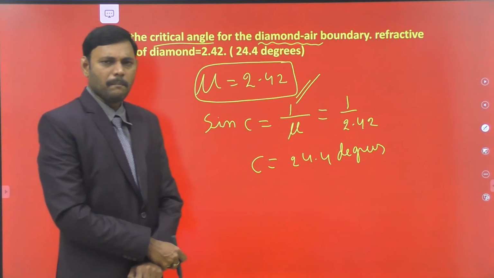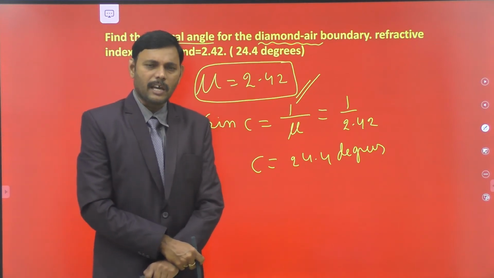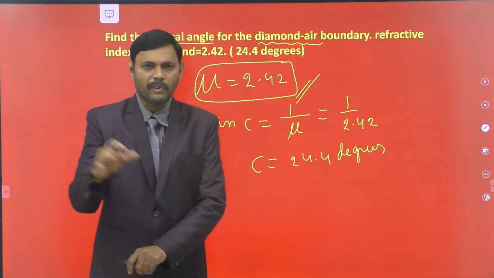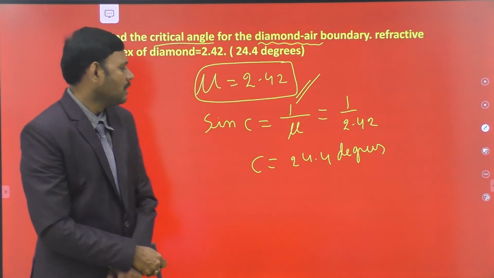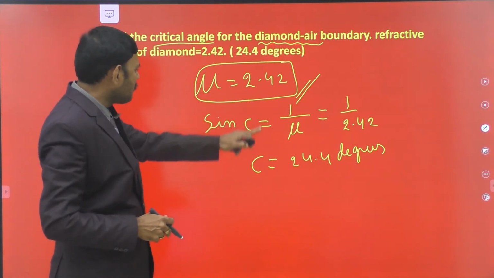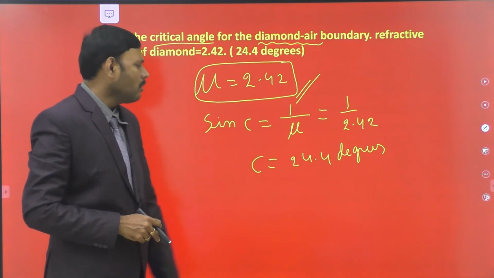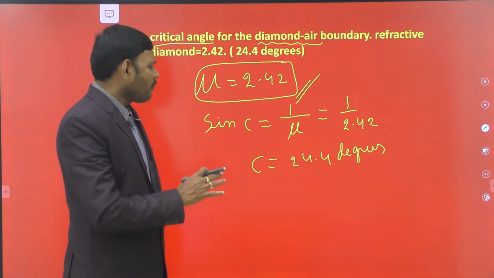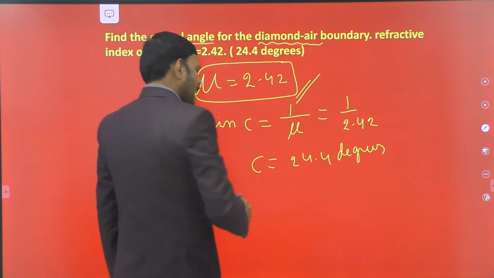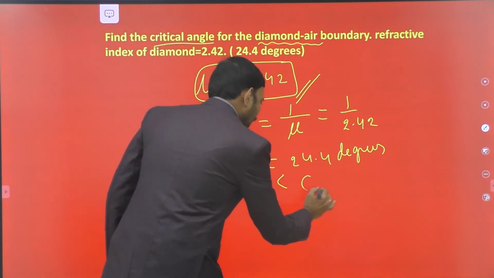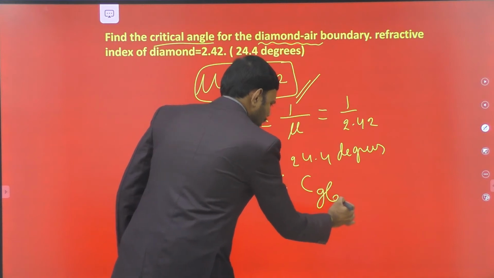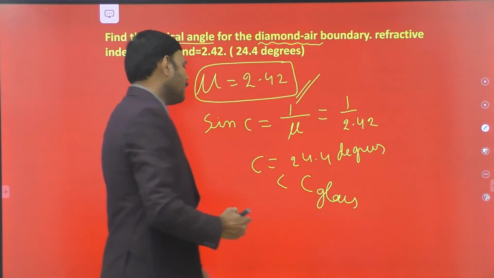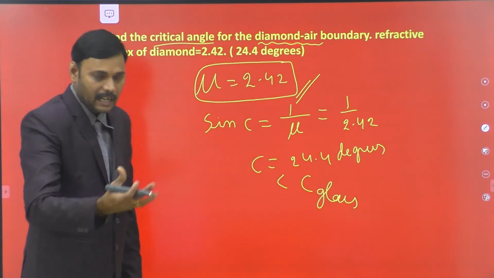The critical angle of ordinary glass is around 40 degrees because of its lower refractive index. Whereas the refractive index is high for diamond, so the critical angle is very low: 24.4 degrees is the critical angle of the diamond, which is less than the critical angle of ordinary glass. That is the difference between glass and the diamond from the point of view of refractive index and critical angle.